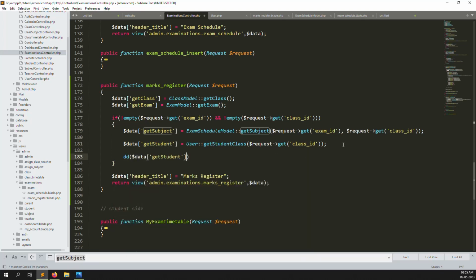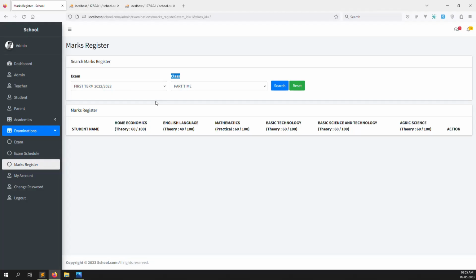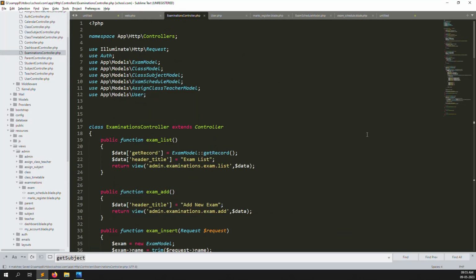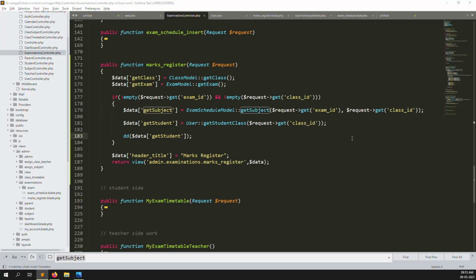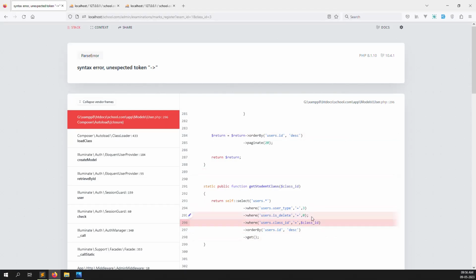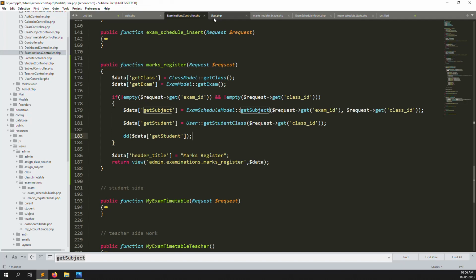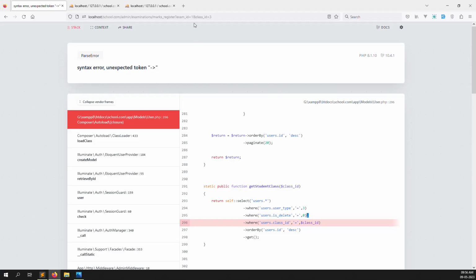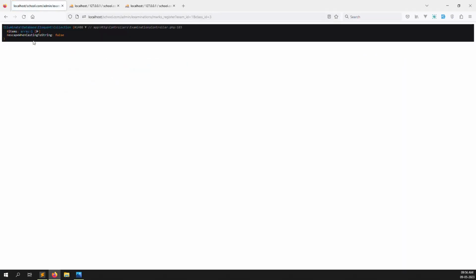And check. I get the student, cannot get the students. Okay, I choose this exam and this part-time class. I can search, so let's see. I think this user model we have not declared here. This region generated here, no, we already declared. So I think what is there? Let's see. Okay, because we need to remove the semicolon inside users. So just go back again, refresh, remove the semicolons and refresh the page. So let's see. Okay, I get the students.